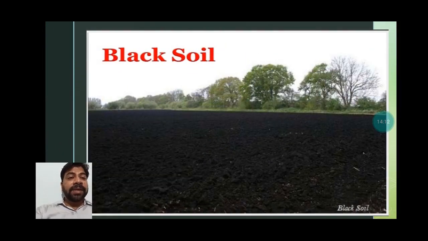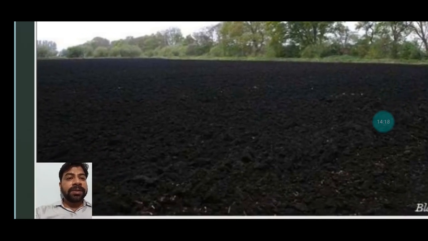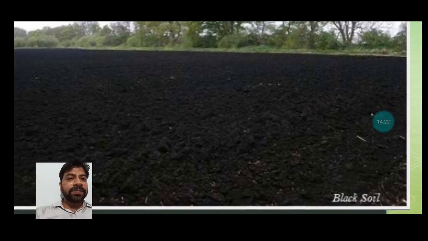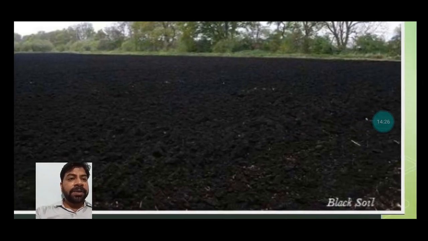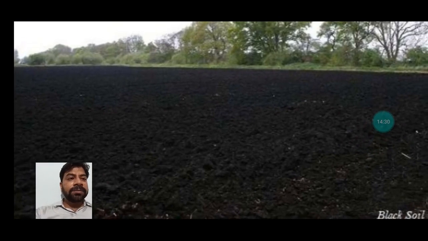Now just see the black soil. This is the black soil, students. You can see in the image. This is the black soil image. Okay, it is also known as lava soil because it was formed after the deposition of magma. So this is very fertile for the cotton crop.